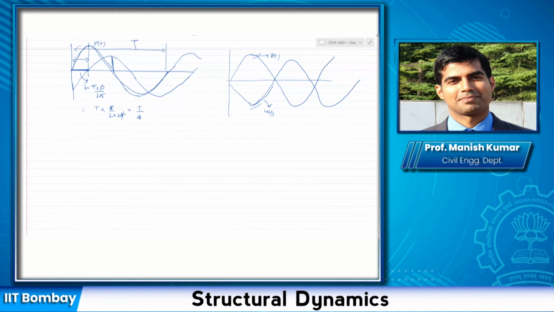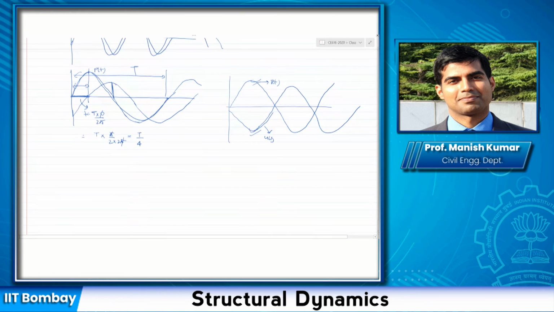I will repeat again, if any of you have not understood this concept, RD is basically whatever you are getting, and the phase difference is phi. If you are plotting UT by UST naught, then this would represent amplitude as RD. If you are just plotting UT, then this would be RD times UST naught, the maximum value. Is this clear to all of you?